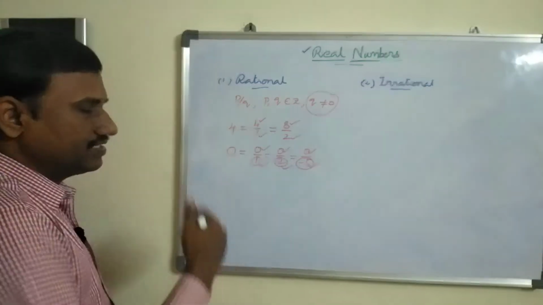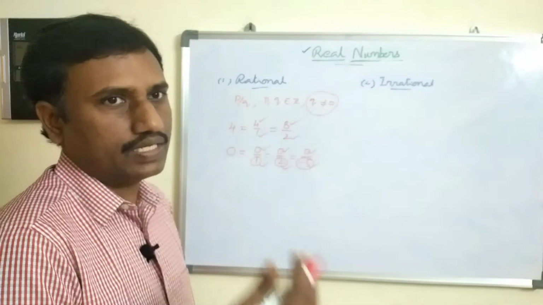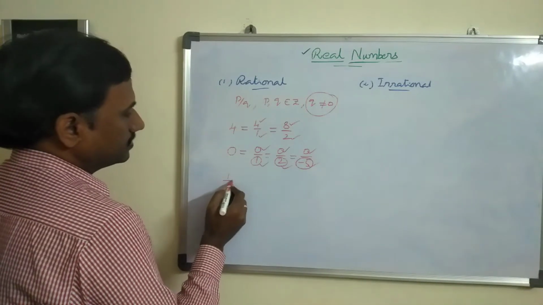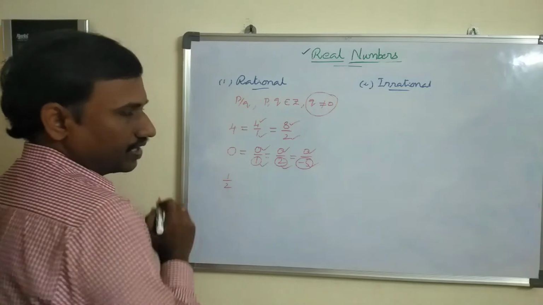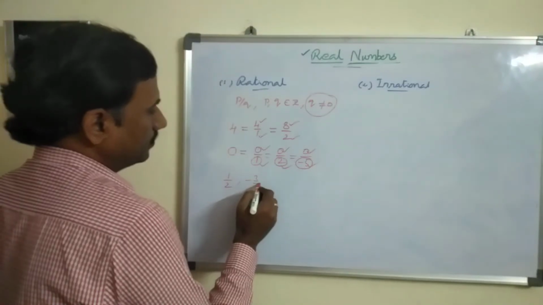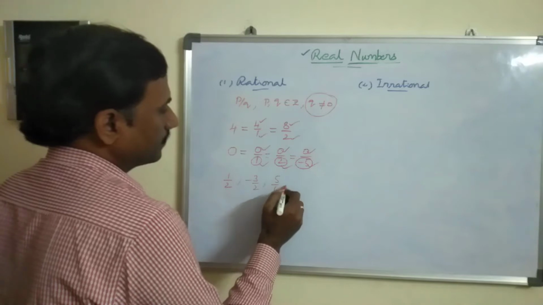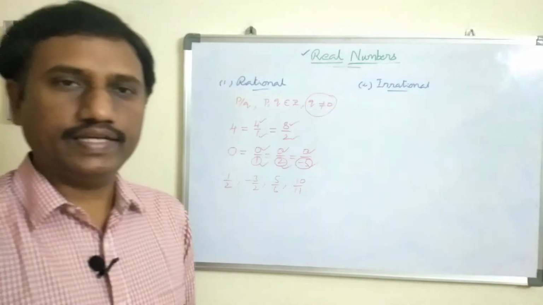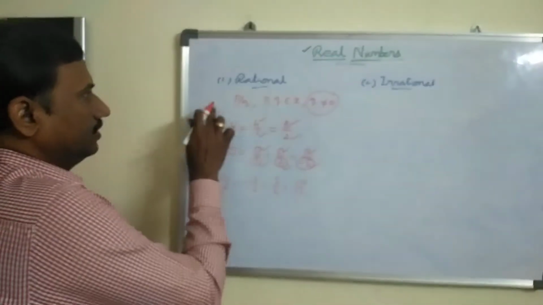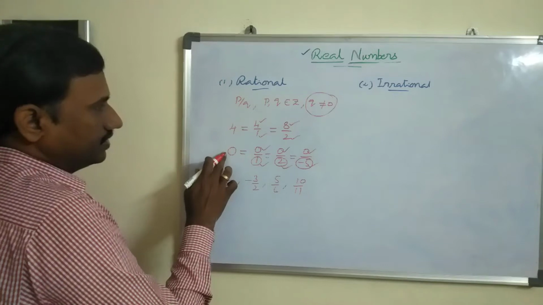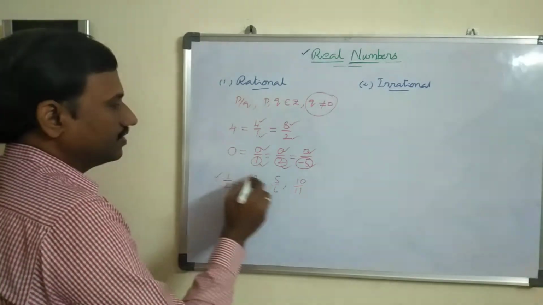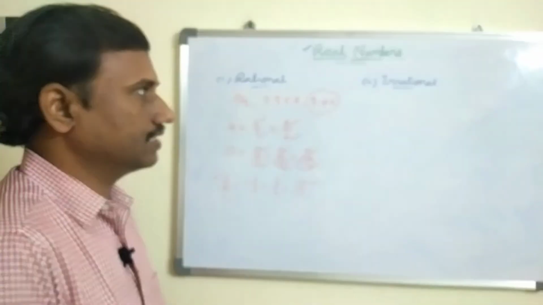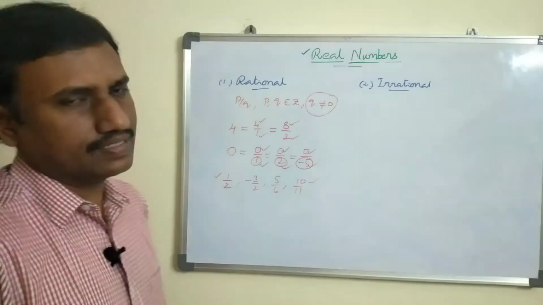Then other than natural, whole and integers, what are the extra numbers we may have in rational numbers? You may have come across this type of numbers in your previous classes: 1 by 2, minus 3 by 2, 5 by 6, 10 by 11. Have you seen these numbers anywhere? Yes. That means natural, whole, integers along with those, this type of numbers all come under rational. Okay, is it clear?